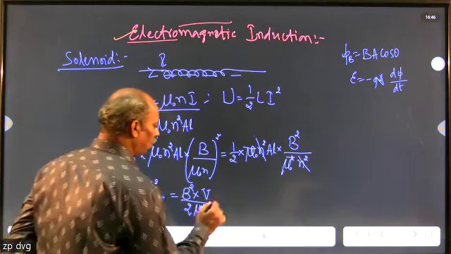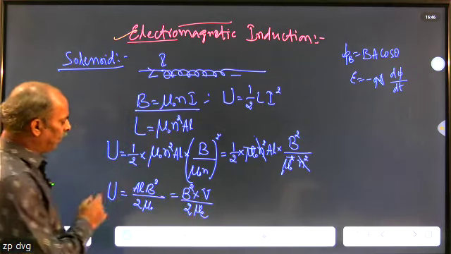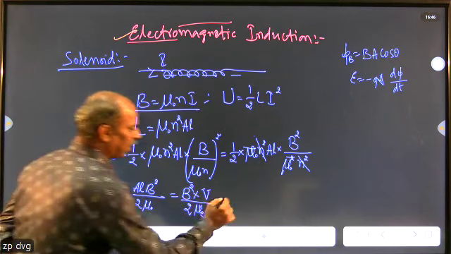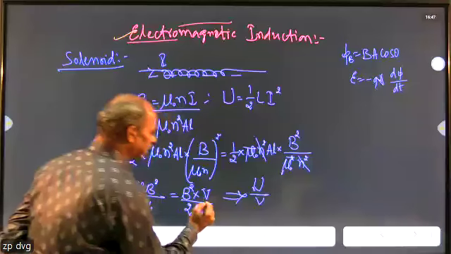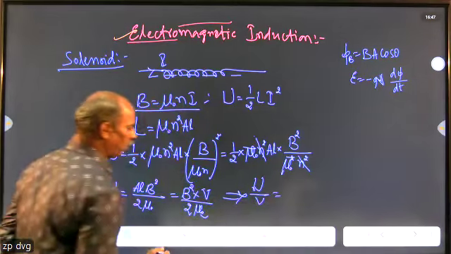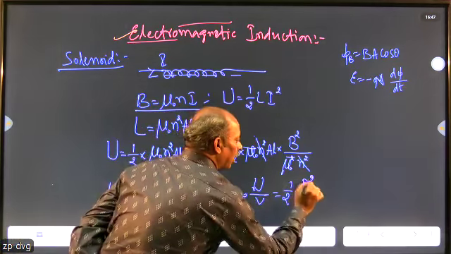So if you want to find the equation for energy per unit volume in the case of the solenoid, then the equation can be written as U divided by V. Send this V to the LHS, then on the RHS we remain with the term B squared divided by 2 mu naught.